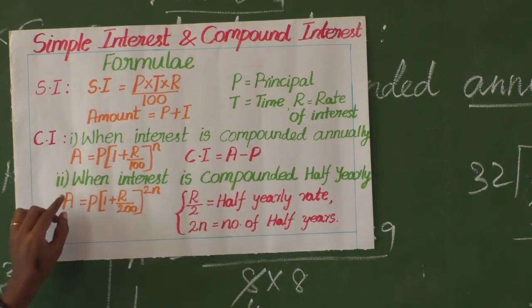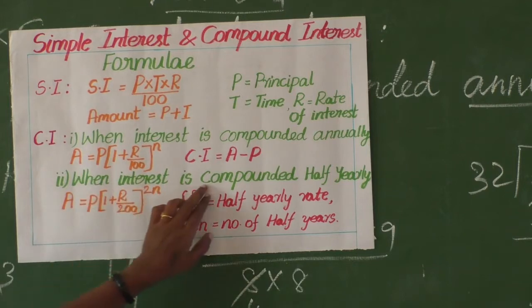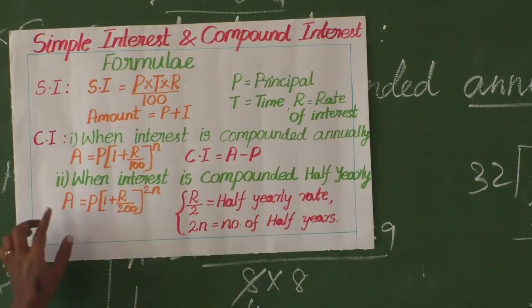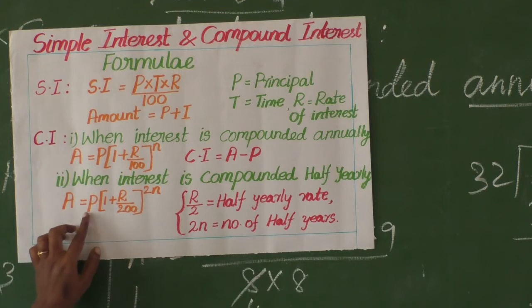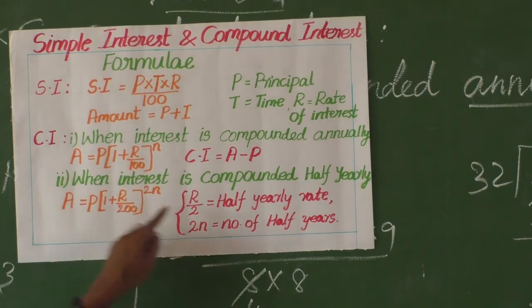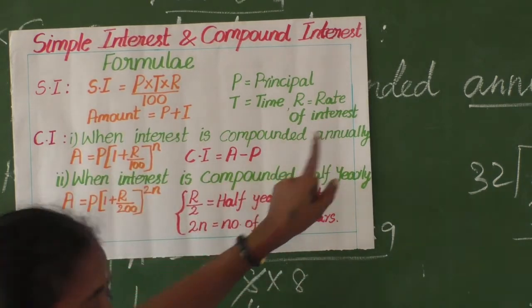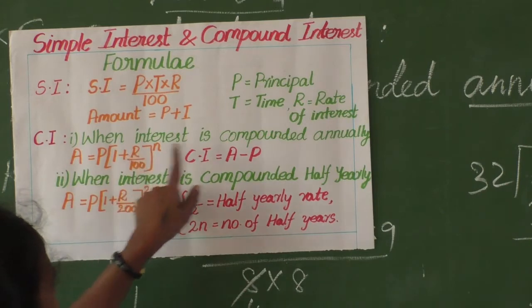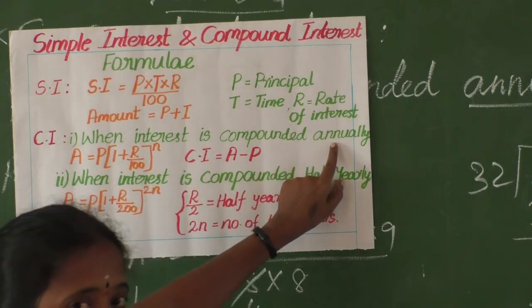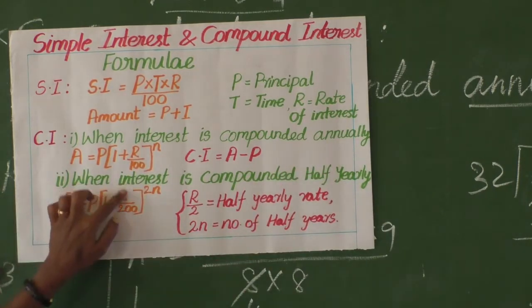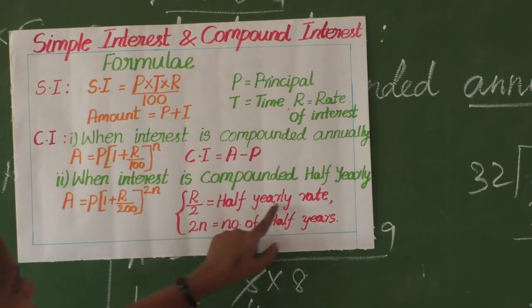Okay, that time how comes? When interest is compounded half yearly, amount equal to, what's the formula? P into 1 plus R by 2. Here R by 2 is the half yearly rate. Here R is the annual rate, 1 year. The rate of interest is fixed per annum. But here R by 2 is the half yearly rate.